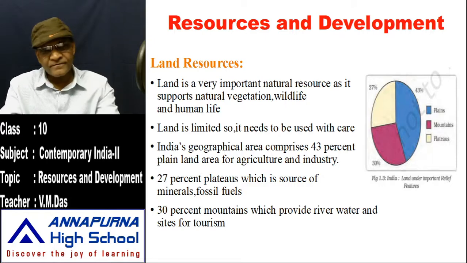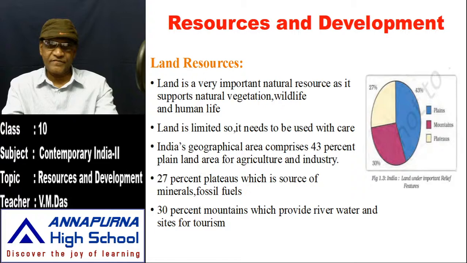Take for instance our Himalayas. Major rivers such as the Ganges, Brahmaputra, and Indus originate in the Himalayas.